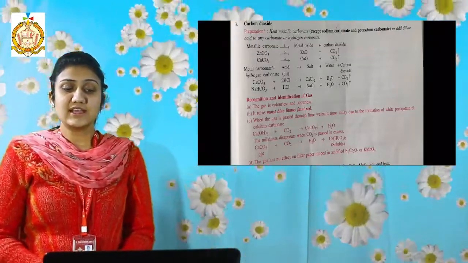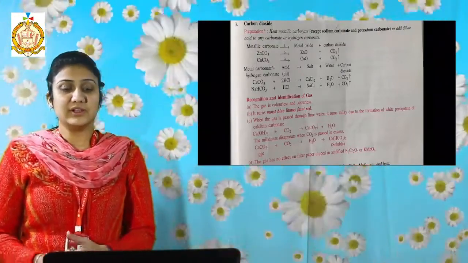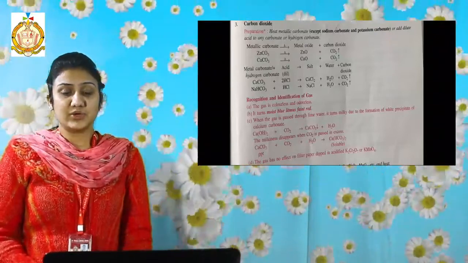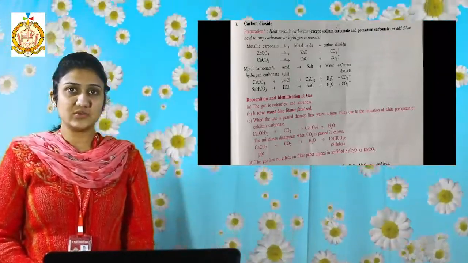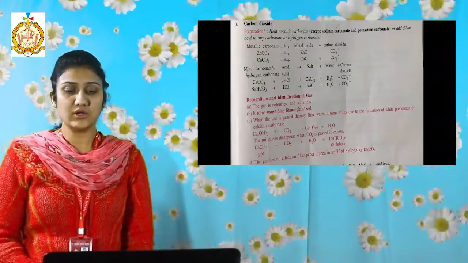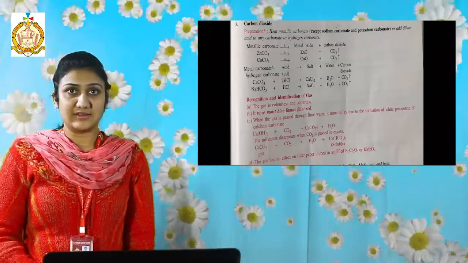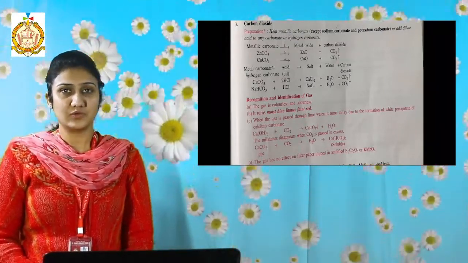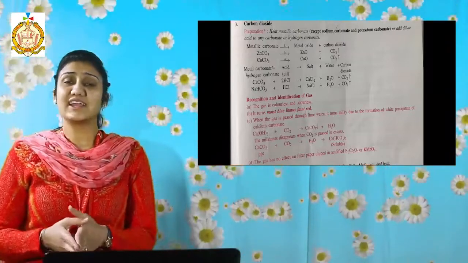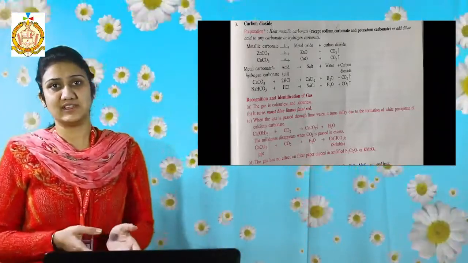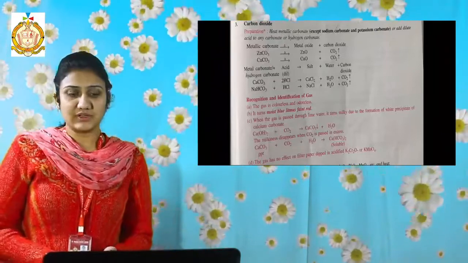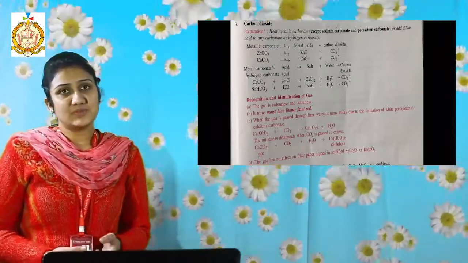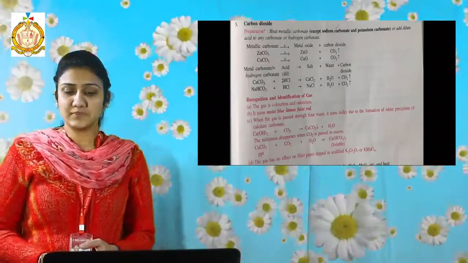The gas has no effect on filter paper dipped in acidified potassium dichromate, K2Cr2O7, or potassium permanganate, KMnO4, because the gas is itself acidic in nature, so it will have no effect on acidified potassium dichromate or potassium permanganate.